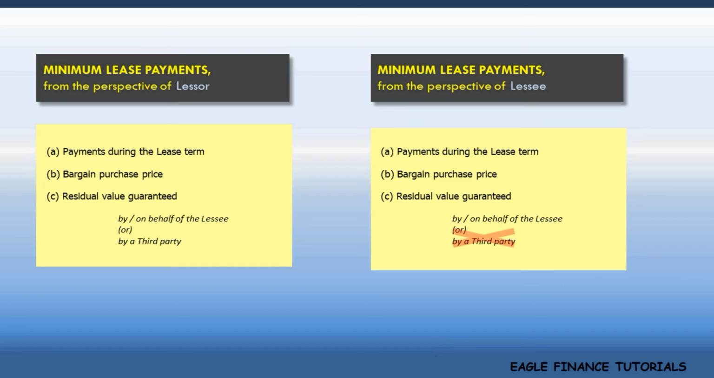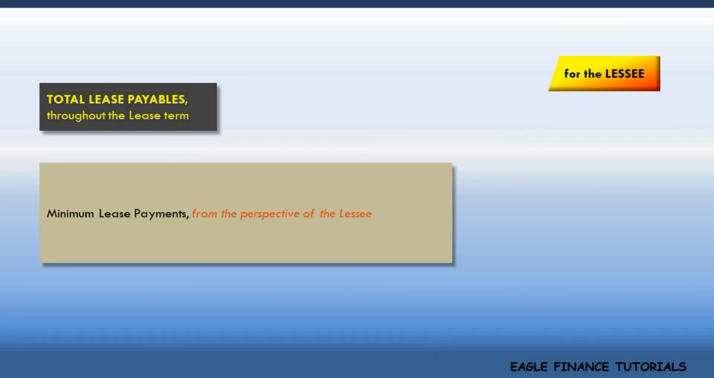This term called minimum lease payments is introduced by the accounting standard. But why are we learning this term? What is its significance? The answer is as follows. Minimum lease payments represents the total lease payables for the lessee. At the start of the lease, the lessee discounts the total minimum lease payments from his standpoint and records the discounted value, that is present value of MLPs, as lease payables.